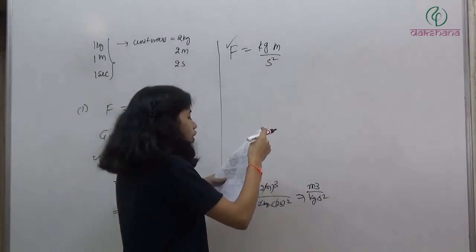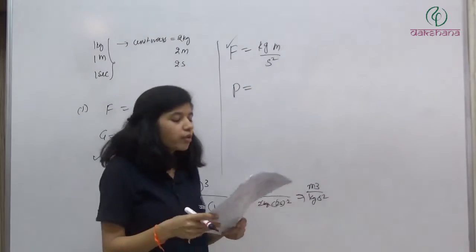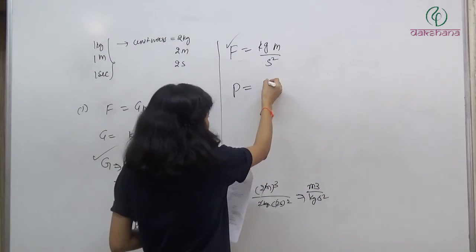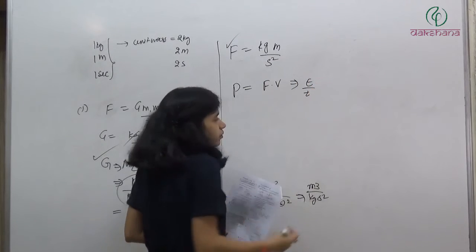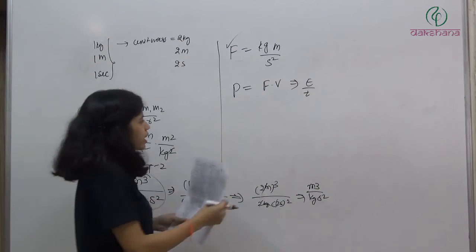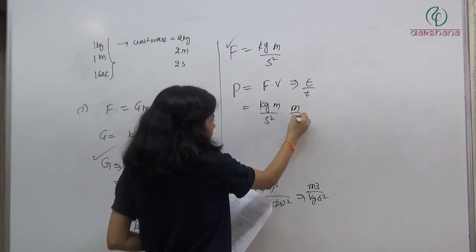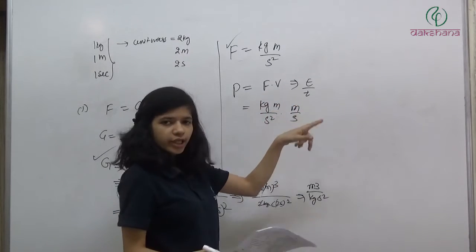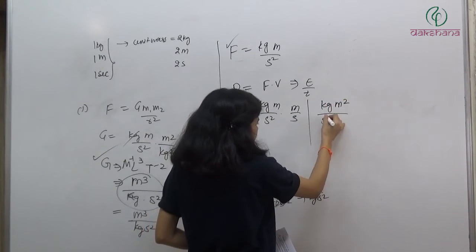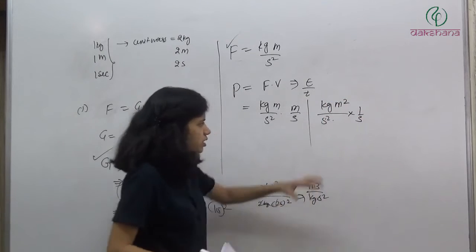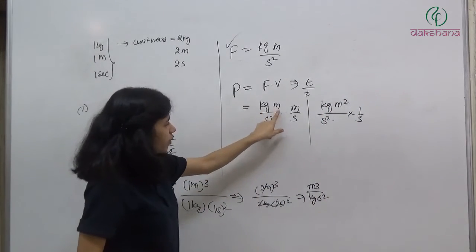Next is power of gravitational force. For any force, power is the same. Power is nothing but force into velocity, or energy by time. So we will have kg meter per second square into meter per second. F dot v is power. And if we take energy by time, then kg meter square divided by second square into 1 by second. This is energy, this is 1 by time. So again we have double.